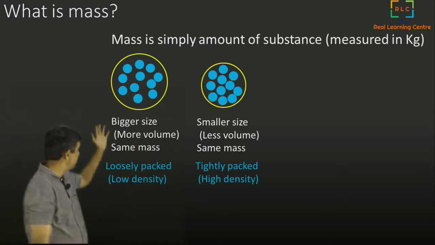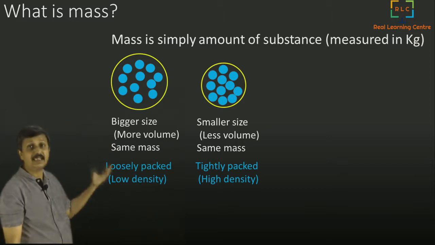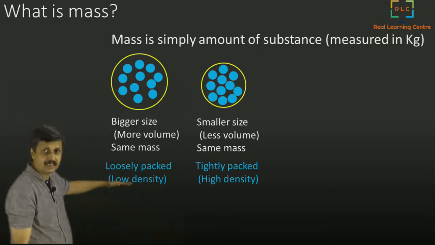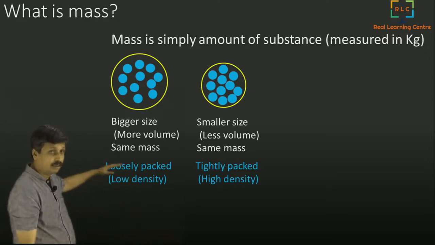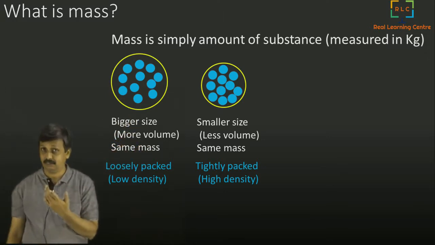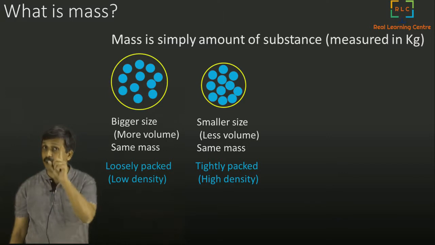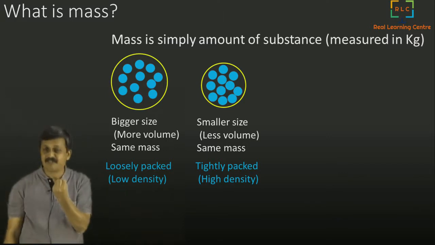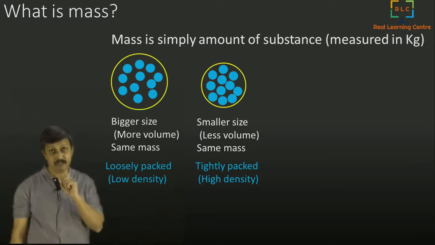Whenever it is loosely packed, we call it lower density. That is another word which we use. You don't have to worry about lower density, higher density. What you need to understand here is that it is possible that two things, one big, one small, have the same mass. The size is not the same as mass, remember. And how much packed it is, that is density, is also not the same as mass.